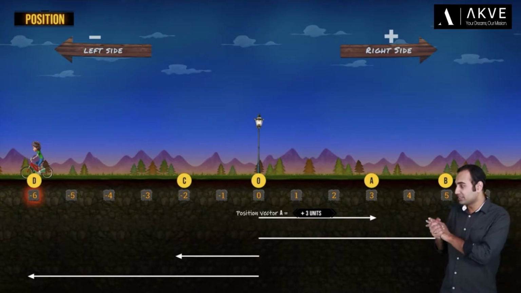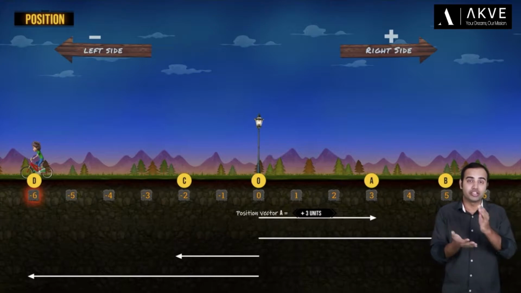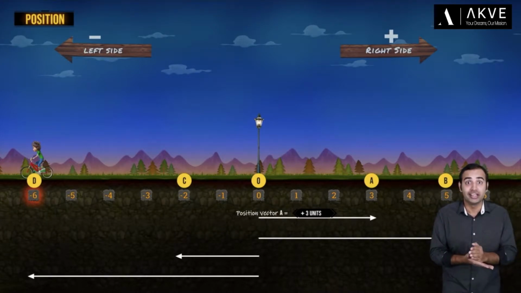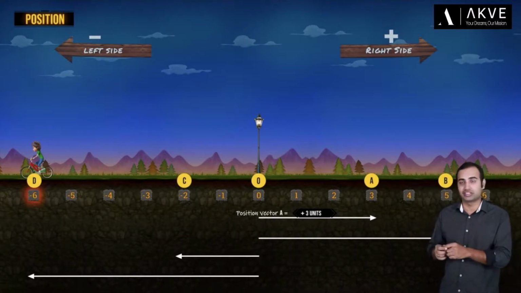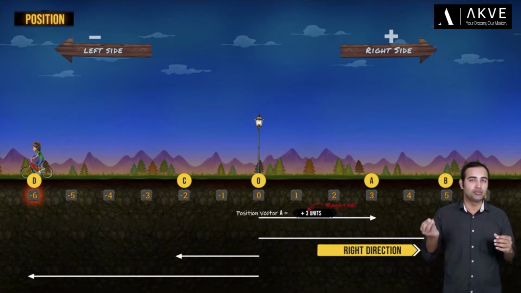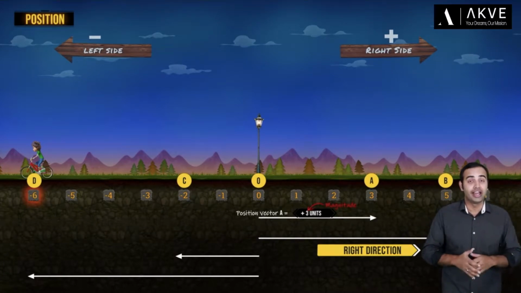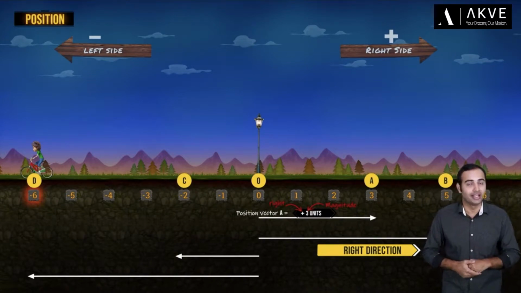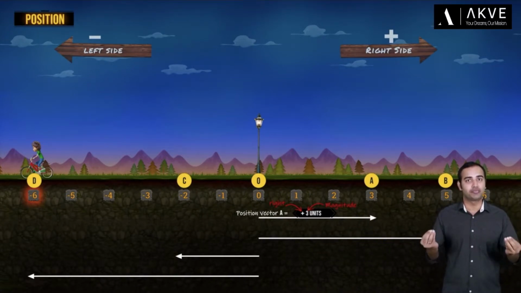Well, you see, this tells us that the point A or the position A is basically 3 units away from the reference point in the positive direction, which in this case happens to be the right direction. So 3 units is the magnitude of this position vector, and positive sign tells us the direction of this position vector.